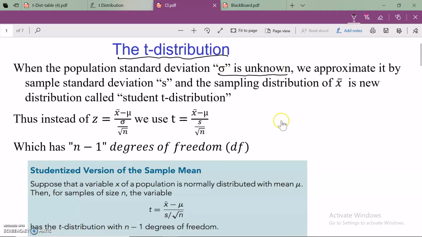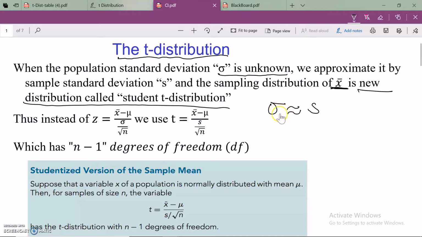What we do is approximate the population standard deviation by the sample standard deviation. We don't know the population standard deviation, but we have the sample data, and we can very easily compute the sample standard deviation. And when we approximate sigma by S, the sampling distribution of X bar no longer follows a normal distribution, but a new distribution called the student t distribution. That's how the t distribution came into existence.